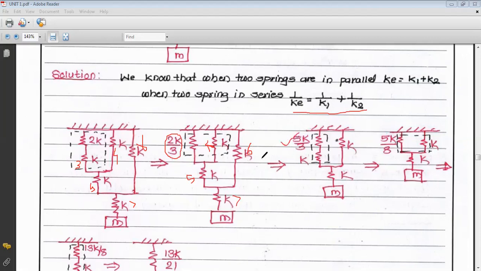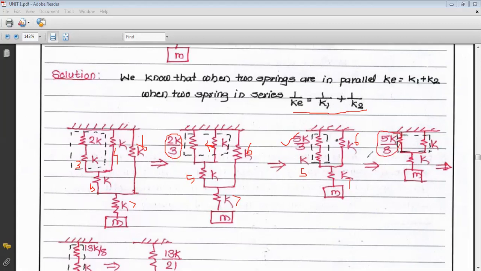So again 5K by 3 and the fifth spring. This is the fifth spring, this is sixth and this is seventh. So 5K by 3 and the fifth spring having stiffness K are in series. So again we use the formula 1 upon K is equal to 1 upon K1 plus 1 upon K2. So 1 upon K is equal to 1 upon 5K by 3 plus 1 upon K. After calculation we get the equivalent spring stiffness K as 5K by 8.